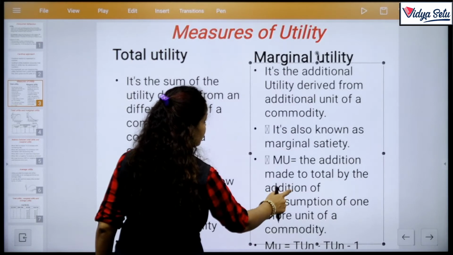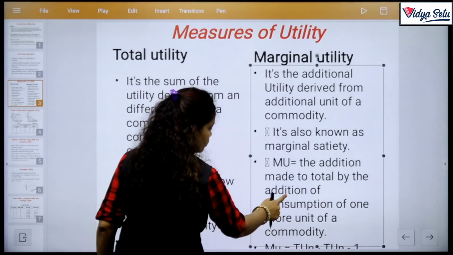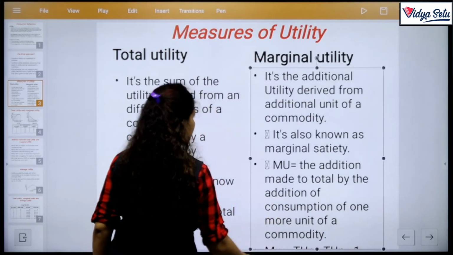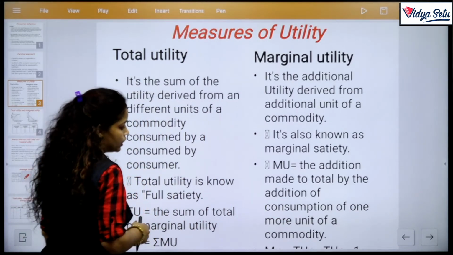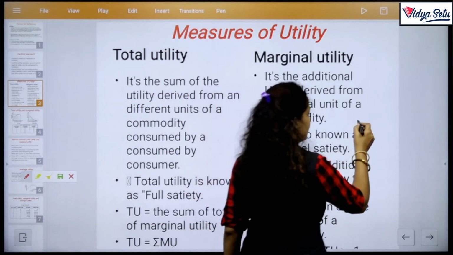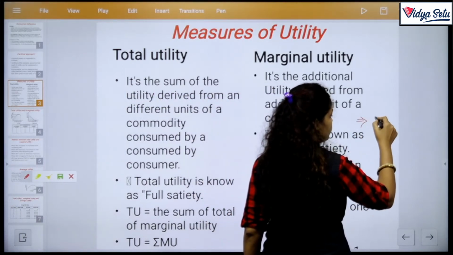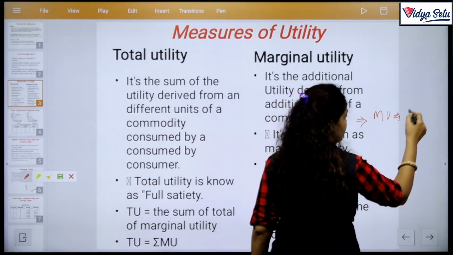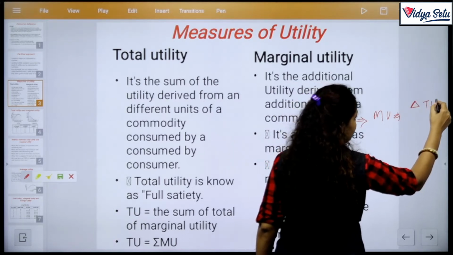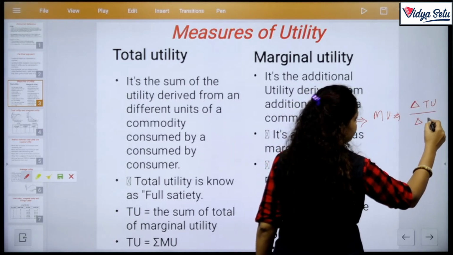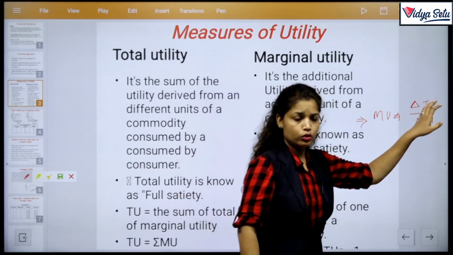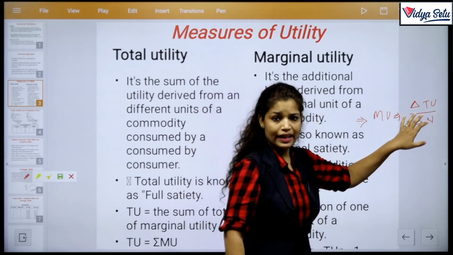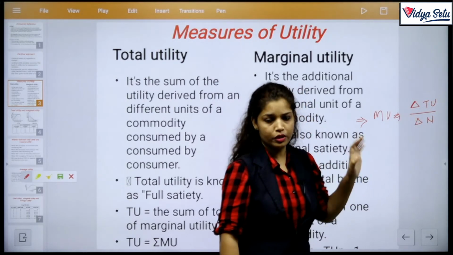I'll give you an easier formula for this. Marginal utility formula is MU equals change in TU upon change in N. That means the number of units may change.